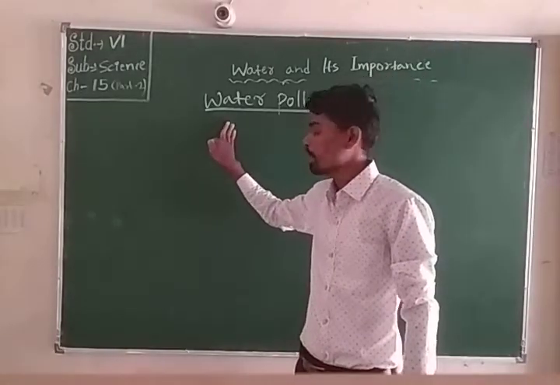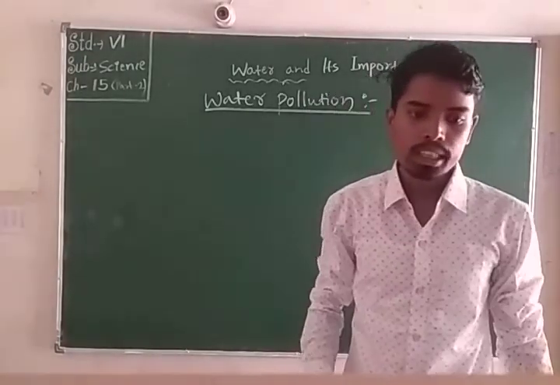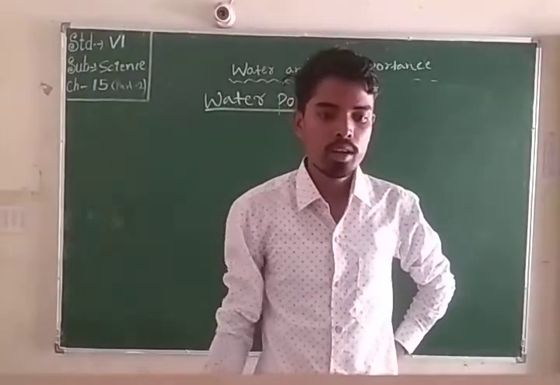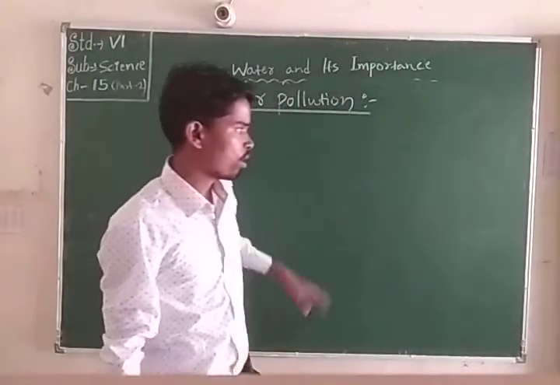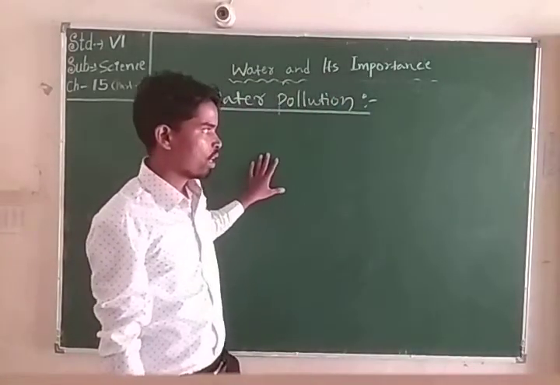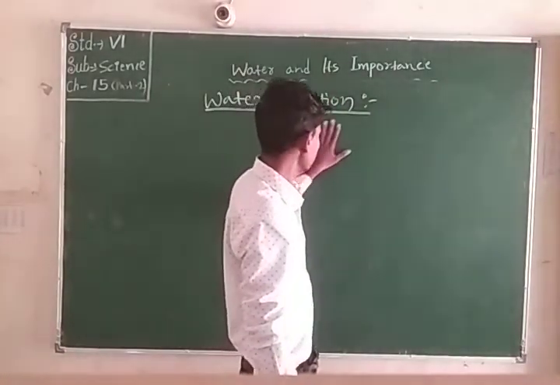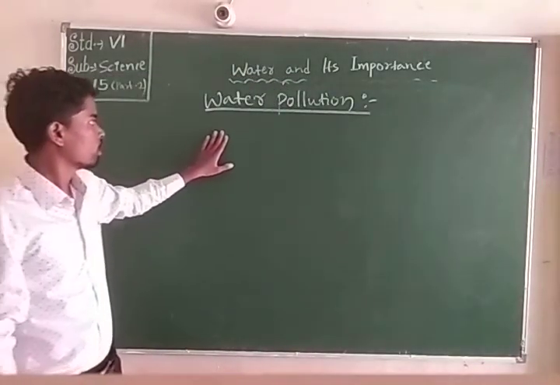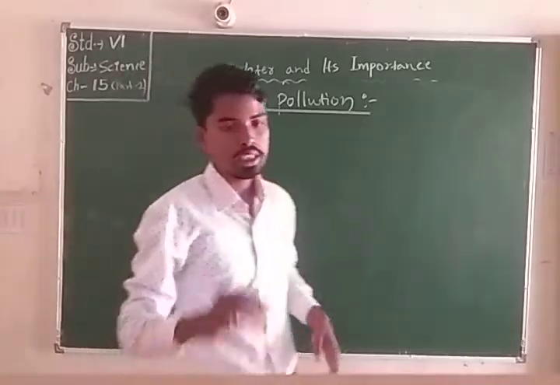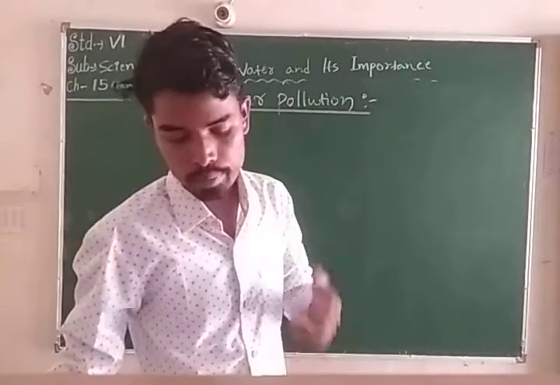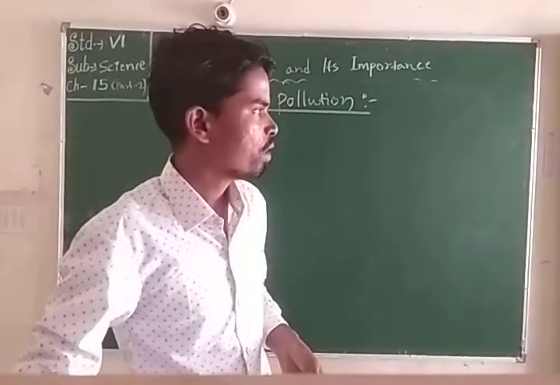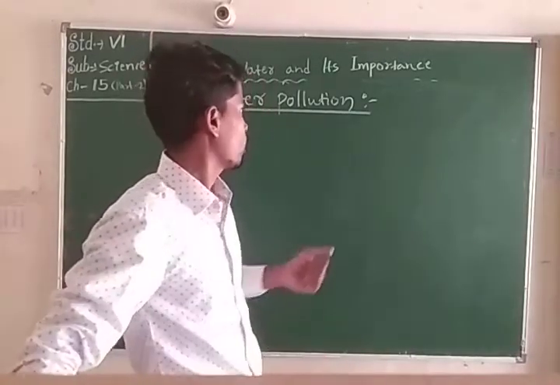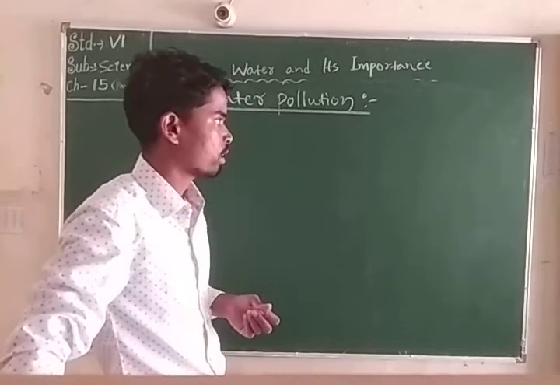Students, mainly garbage and harmful chemicals pollute water and make it unfit for use. Some industries and chemical factories mainly produce polluted water. In our village areas, ponds are used by different animals.